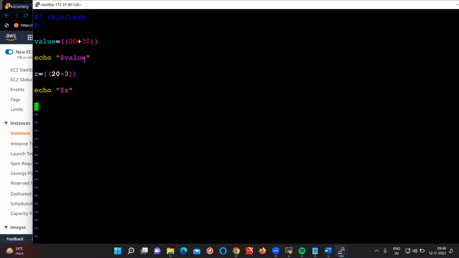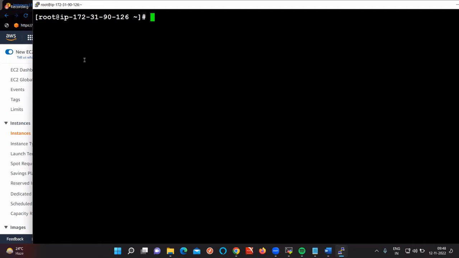And multiplication I am doing. y is equal to, for example, 20 into 30. But don't go that deeply because it will confuse others. What is the value of 20 into 30? 600. If I want to print the value, echo $y. So this is your variable concept. It is going to be important in your real-time scripting. Everything there you are going to give as variables only. You are not going to give the direct value. We are going to take the variables there.